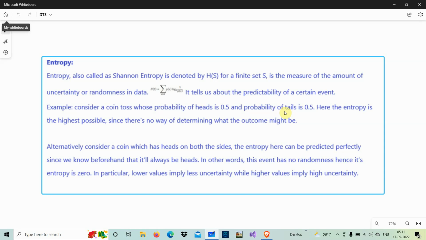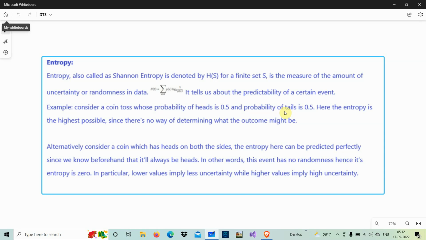Why is it used? It is used to measure the amount of uncertainty or randomness in the data. In the data, what is the uncertainty or randomness that we measure? As I told, it is represented by H of S, which is represented by the equation H of S equals summation of P of x log of 1 by P of x, base 2. It's clear? Again I am repeating.